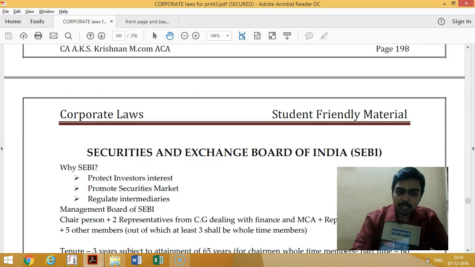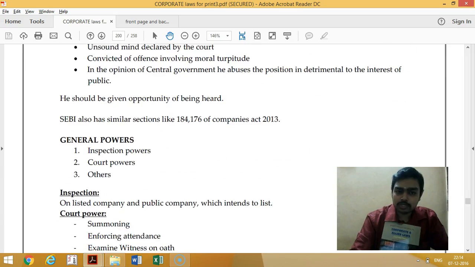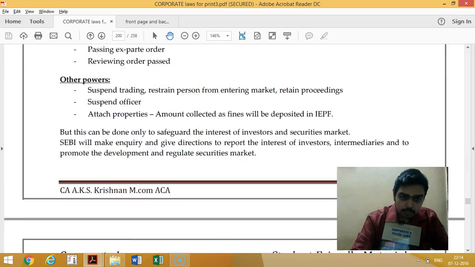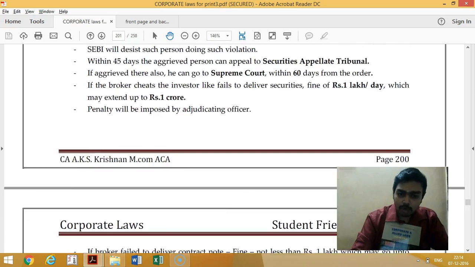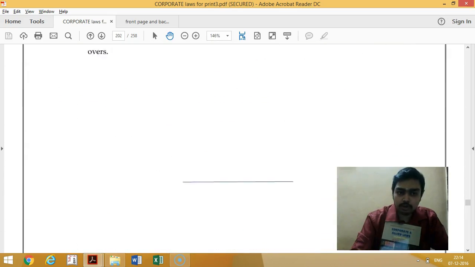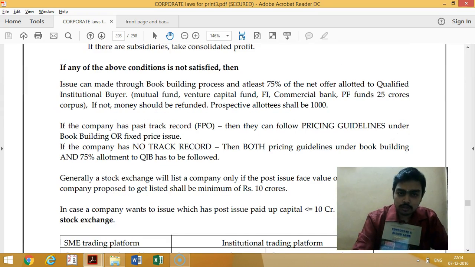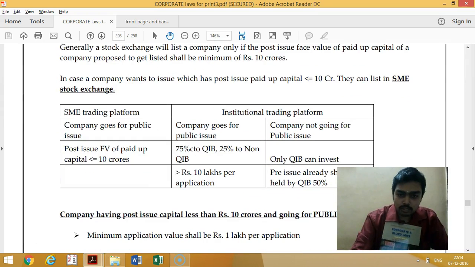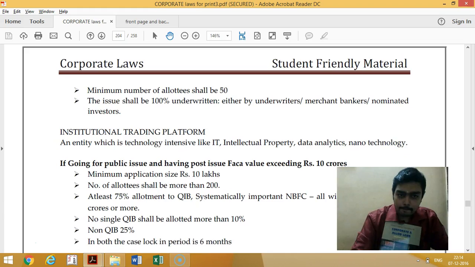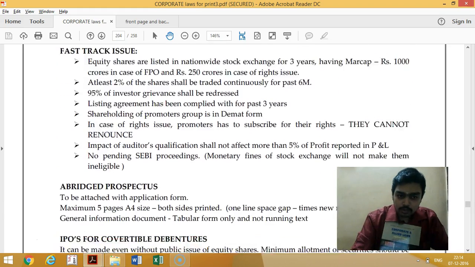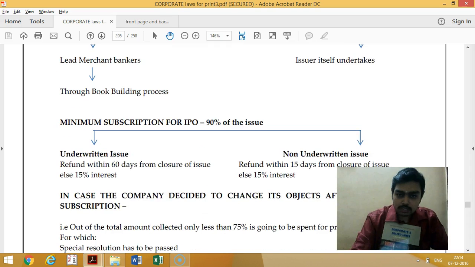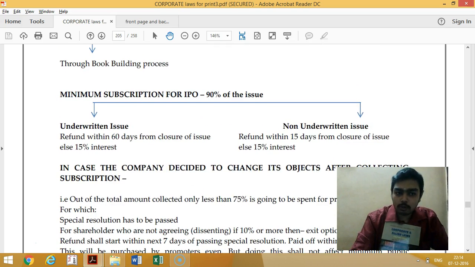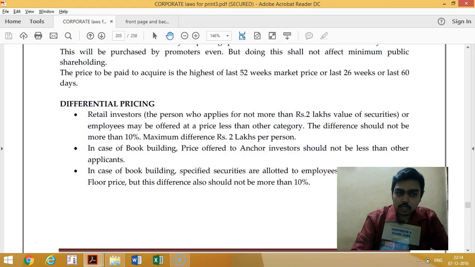The allied laws are in very, very easy language, as you can see. Wherever necessary, I have given points, and wherever necessary, a flowchart has also been given. From here you can see the flowchart. See, the flowchart starts here. Very, very difficult topics have been covered in the flowchart in just 2-3 lines.